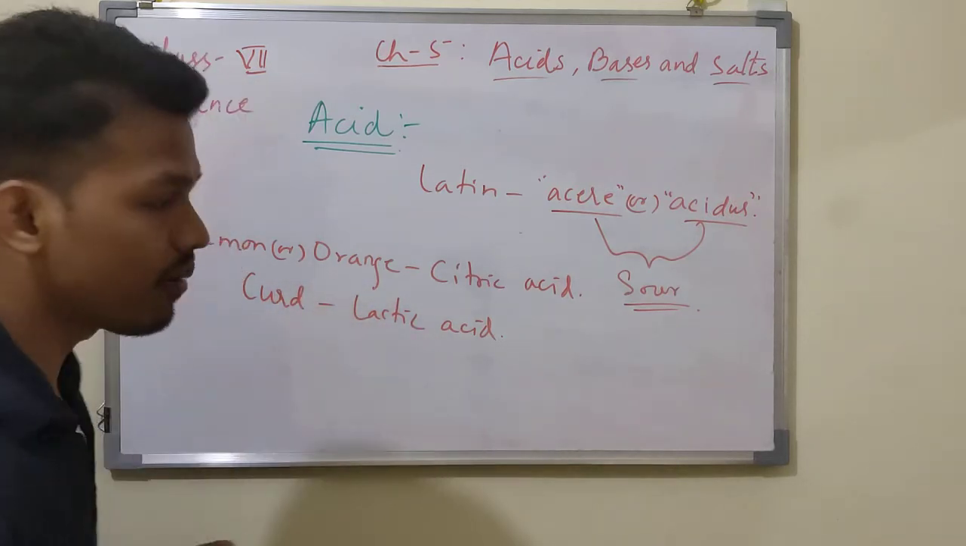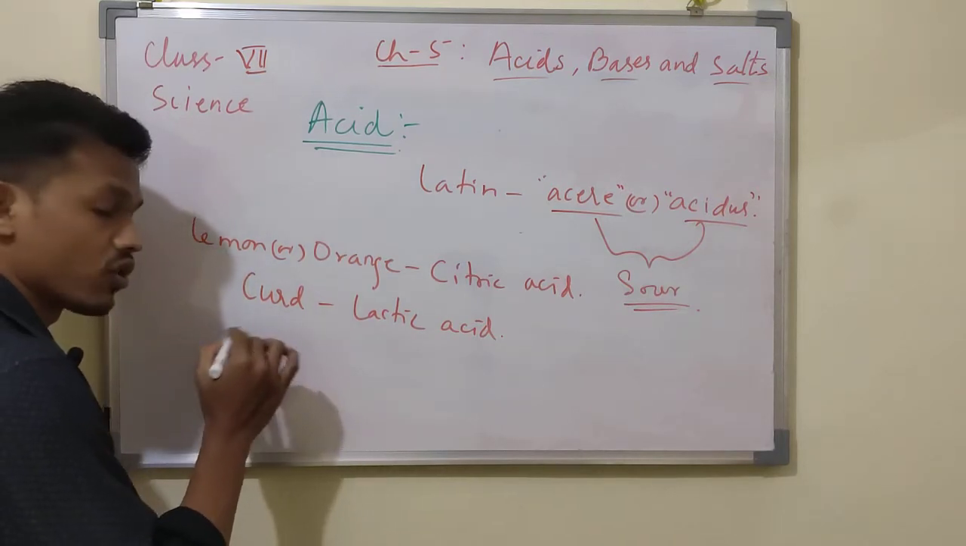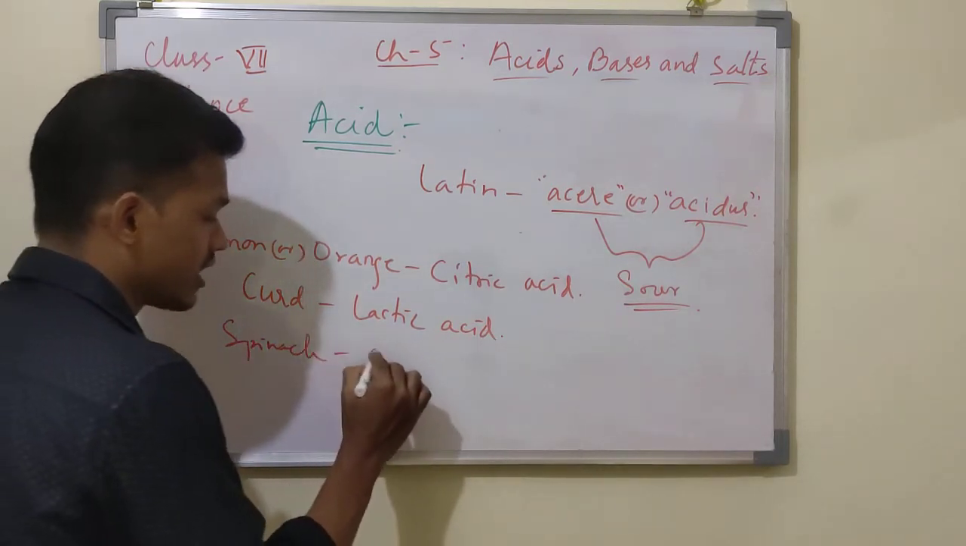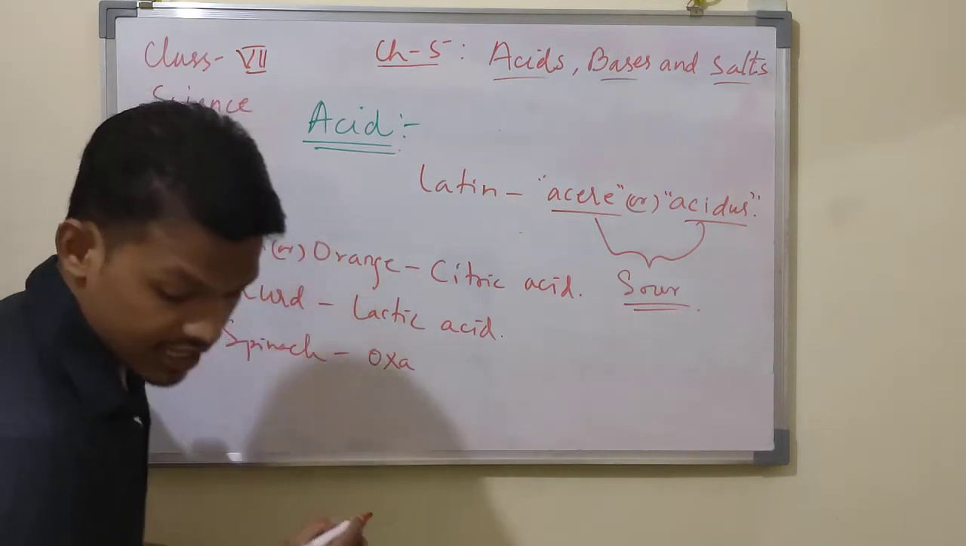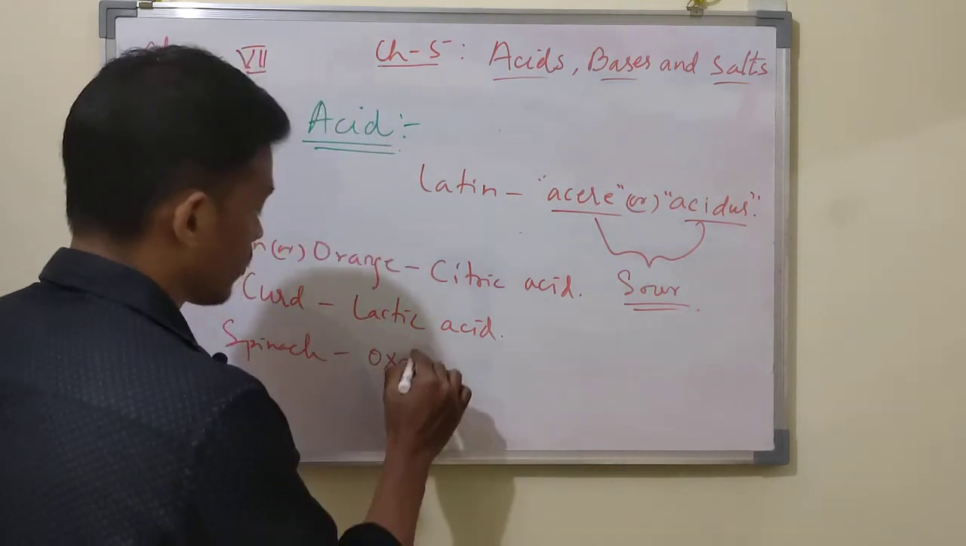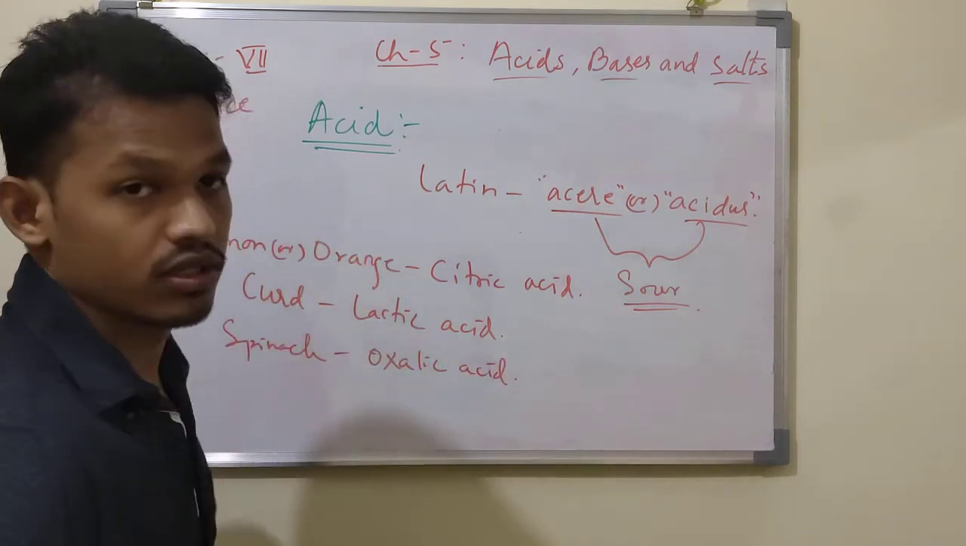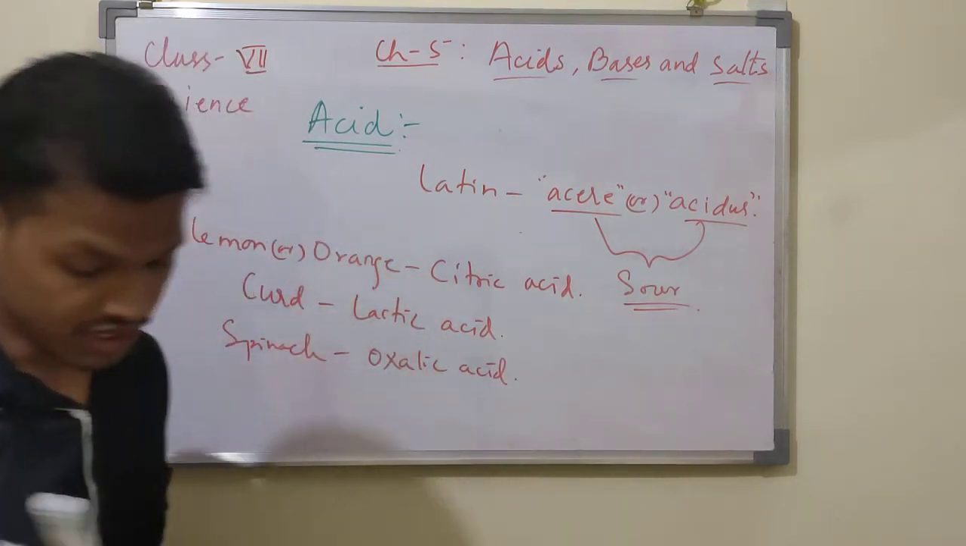If you talk about beetroot or spinach, oxalic acid is there. Oxalic acid. Got it now? Oxalic acid. So that is the sour taste.